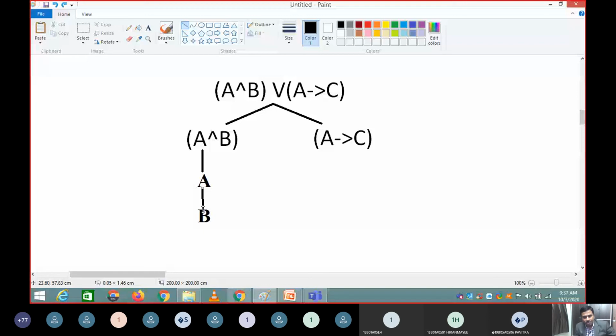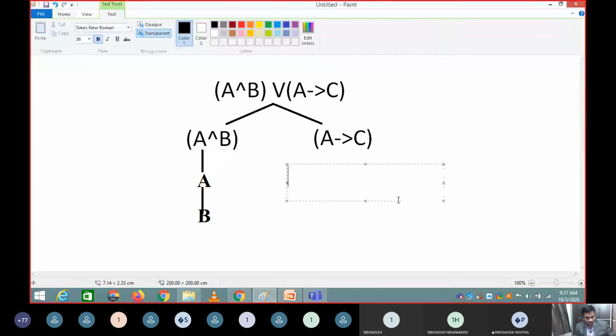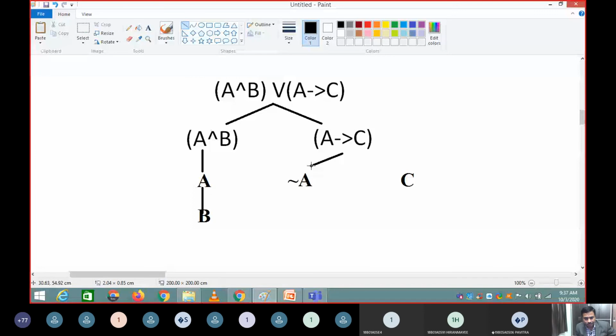So this part is complete. This is A implies C, so negation of A or C. Because it is an OR, it will come like this: negation of A or C. So either this or that. The representation is very simple. Again I will use the same formula. It is a very simple example, where it will not consume more time to solve this problem.